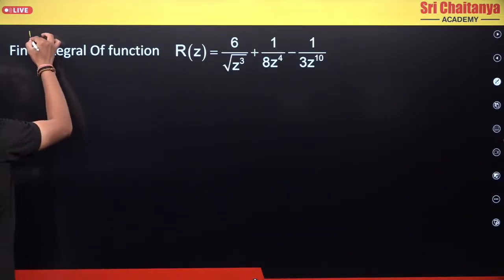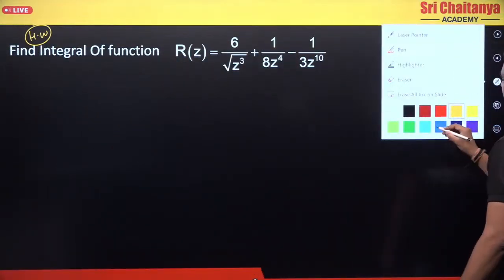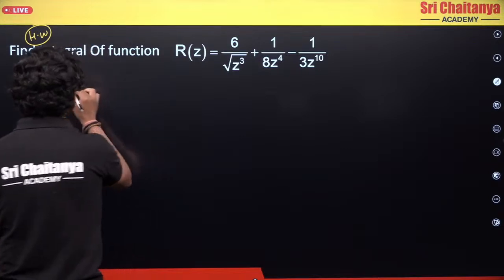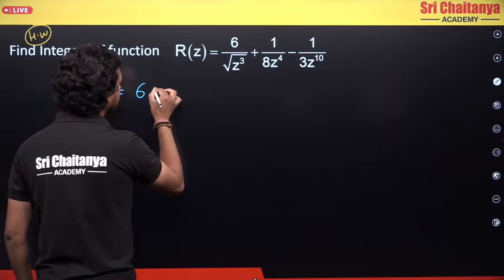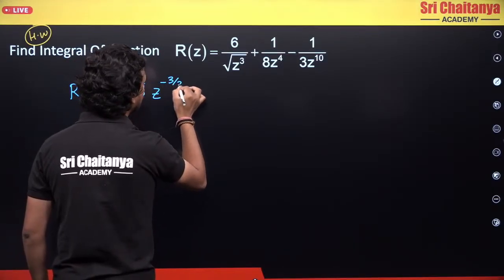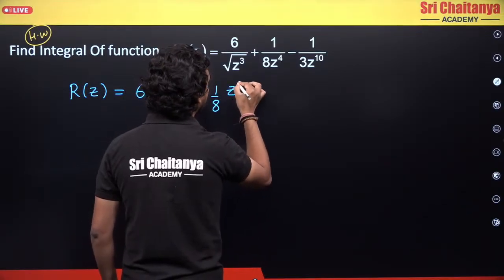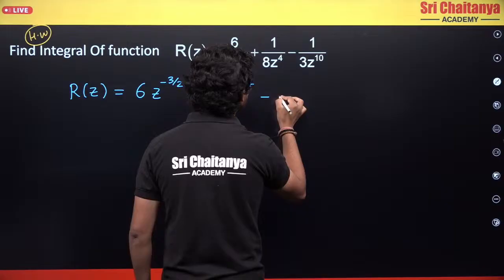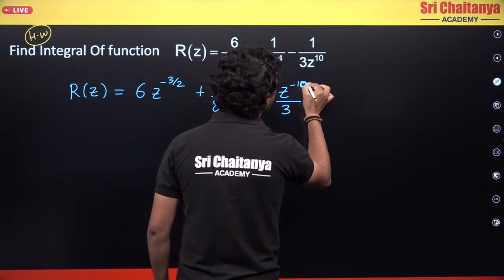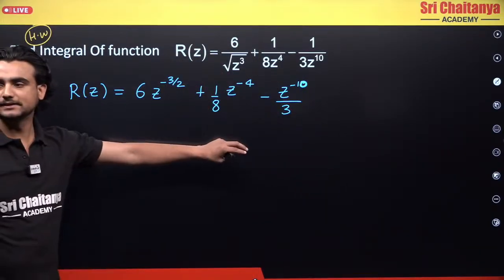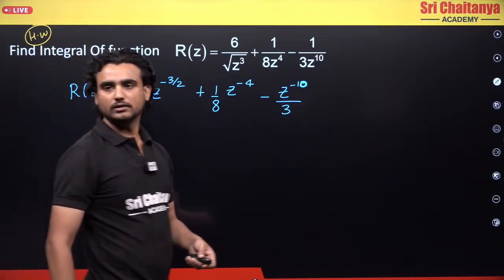So I have this question, I will give this question for homework. Please try to solve this question. I will give you a hint. What is the hint? First try to simplify this function. This function which we have, I can write as 6 into z power minus 3 by 2, plus 1 by 8 into z power minus 4 minus, I can say, z power minus 10 upon 3. If I am able to write this function like this, you try to simplify it.